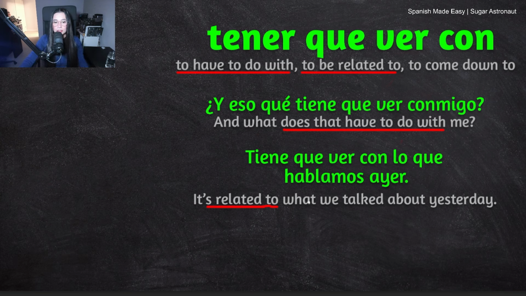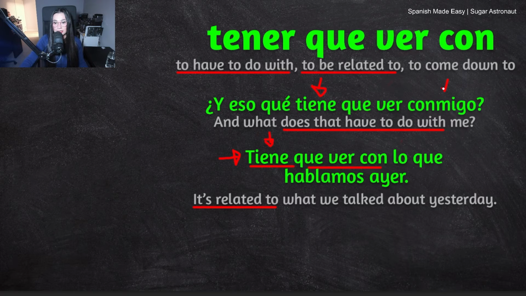Okay, so that's quite interesting. Let's see how this sentence works. Tiene que ver con... Right at the beginning, we have the phrase we're learning. Tiene, again, that's a conjugated form of the verb tener. It's the same one as we have here. So tiene que ver con means it's related to something. Now, we don't have to be talking about a person.